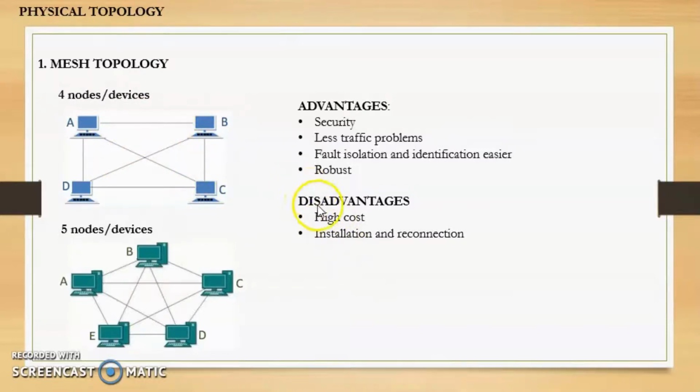So let us see the disadvantages. First disadvantage is that mesh topology has a high cost. Now we know that in mesh topology every device is connected to all the other devices. As a result, the number of ports which are required and the number of cables which are required will be very high, hence it will have a higher cost.